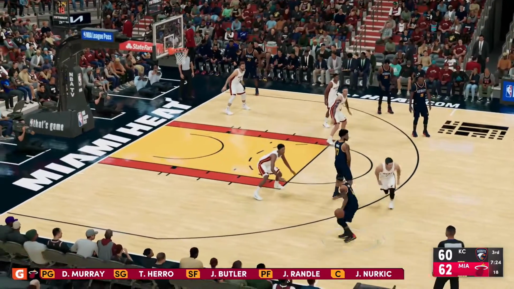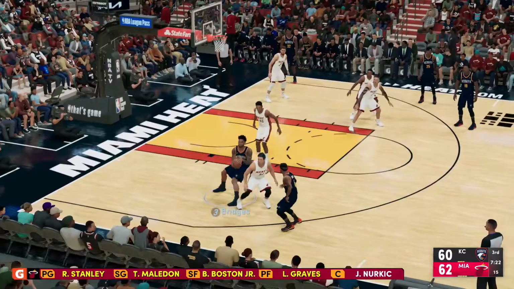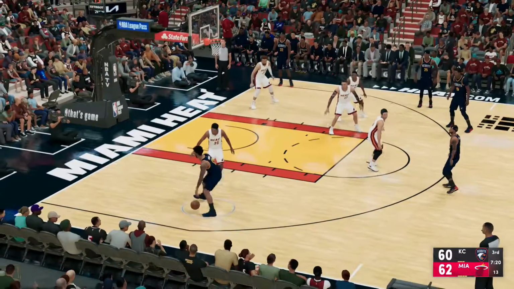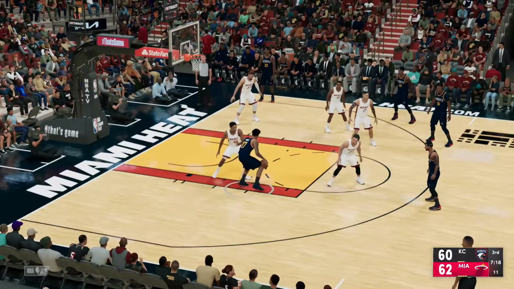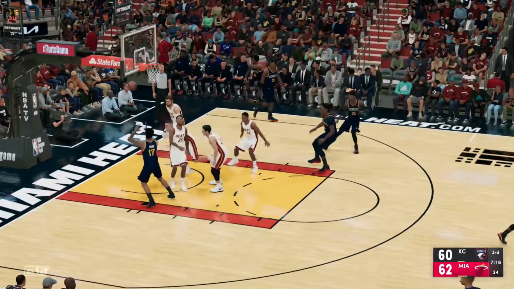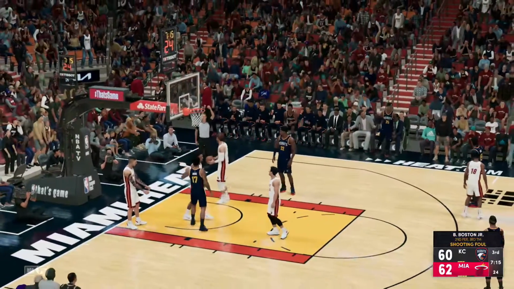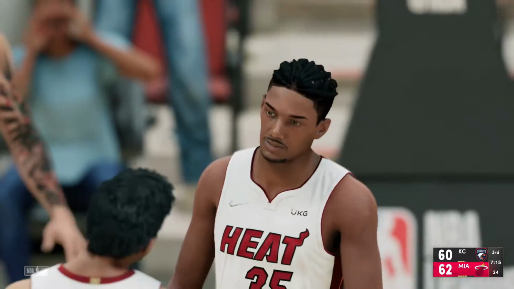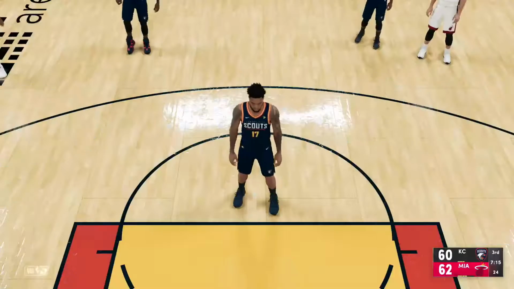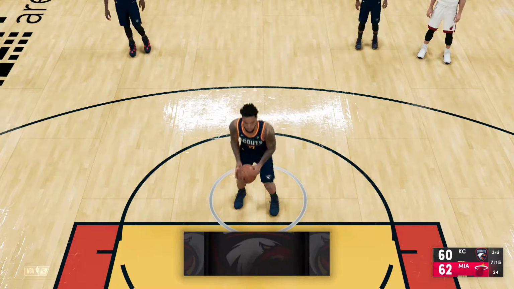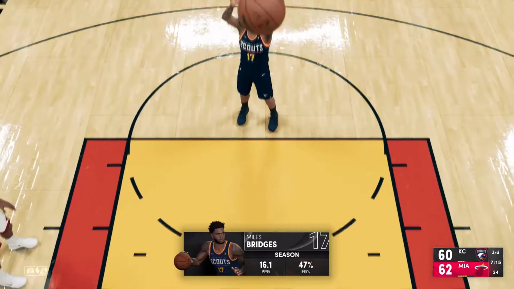62-60. The Hawks have the ball, though. Not the Hawks, the Scouts. We are the Scouts, not the Hawks. Bridges spins. Takes a wild shot. Gets a rebound, goes up, and draws the foul on B.J. Boston. That's his second personal foul. Third team foul. First free throw for Bridges is good.